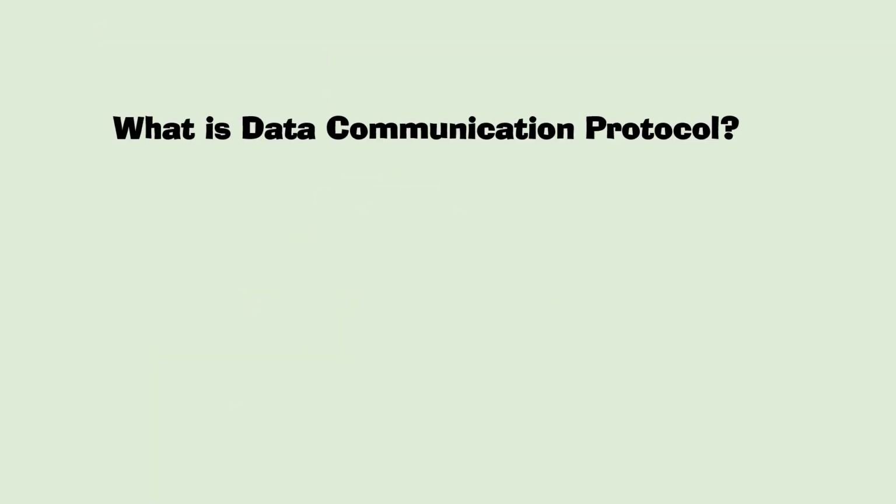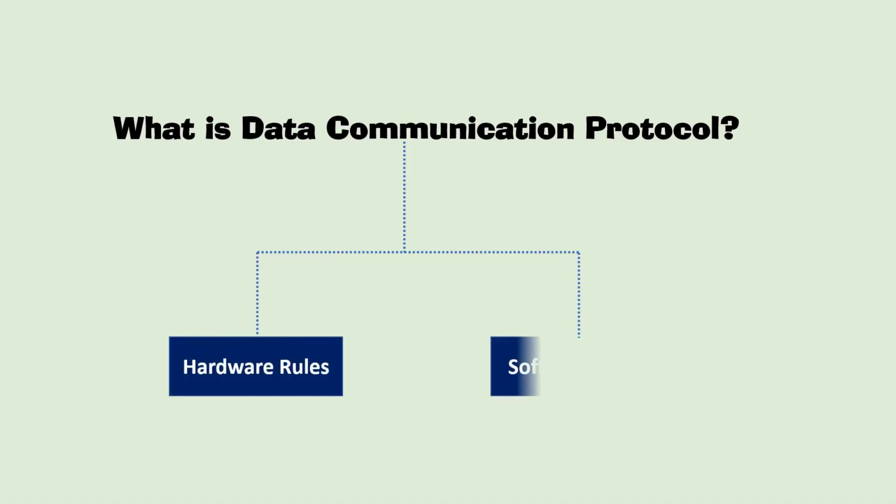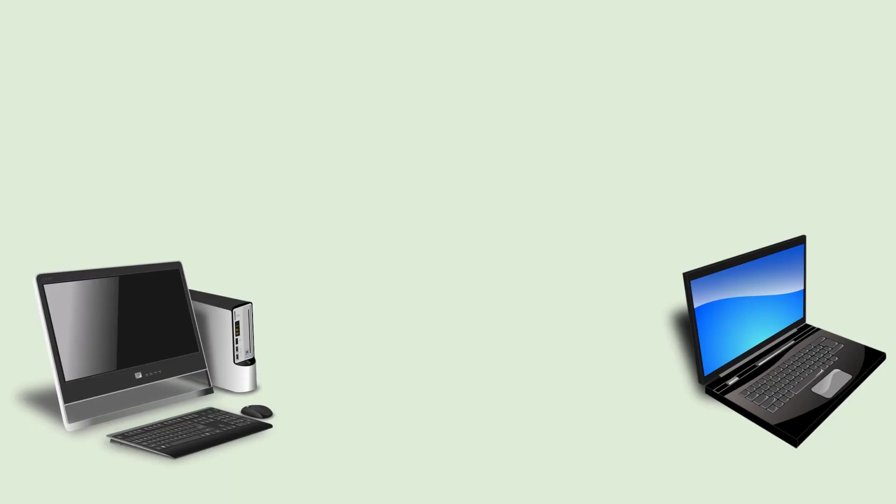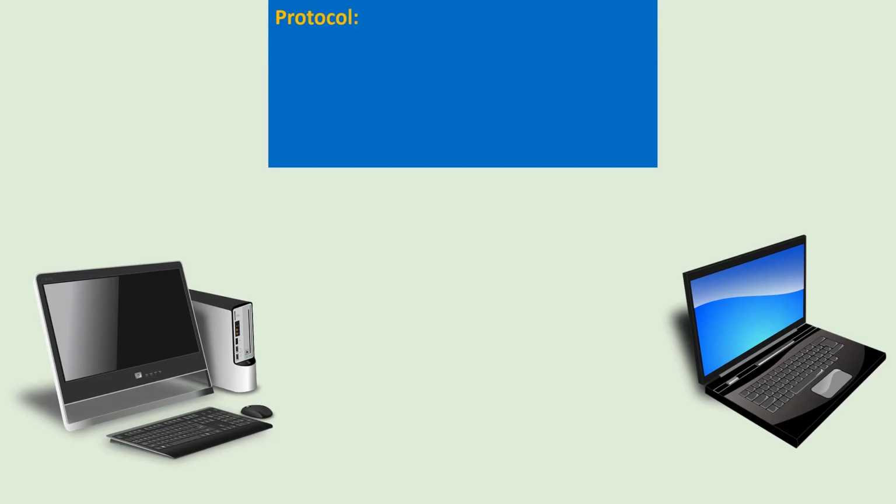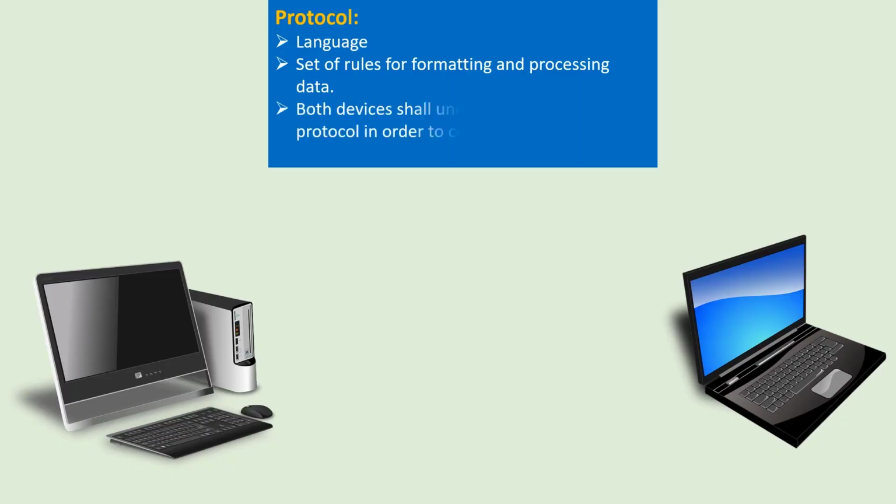Let's first define what is a data communication protocol. It is a set of software and hardware rules which enable devices to talk to each other. Let's consider we have two devices which want to communicate with each other. For communication to happen between these two devices, we need two things. First is a protocol, which is like a human language, and we define a protocol as a set of rules for processing and formatting of the data. Both devices shall understand the common protocol in order to communicate with each other.